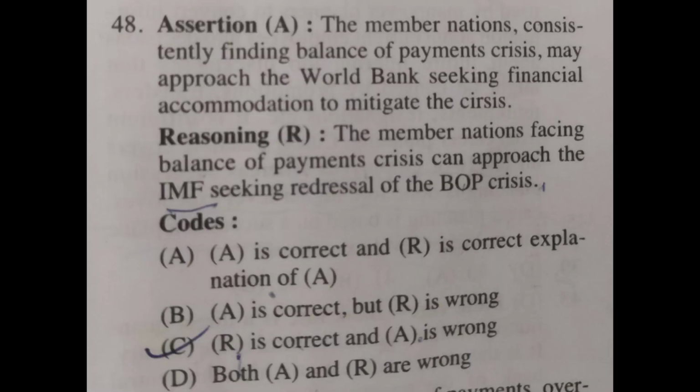Next question, assertion: The member nations consistently finding balance of payments crisis may approach the World Bank seeking financial accommodation to mitigate the crisis. Reasoning: The member nations facing balance of payments crisis can approach the IMF seeking redressal of the balance of payment crisis. Codes: option A, option B, option C, option D. Here R, that is reasoning, is correct and A, assertion, is wrong.